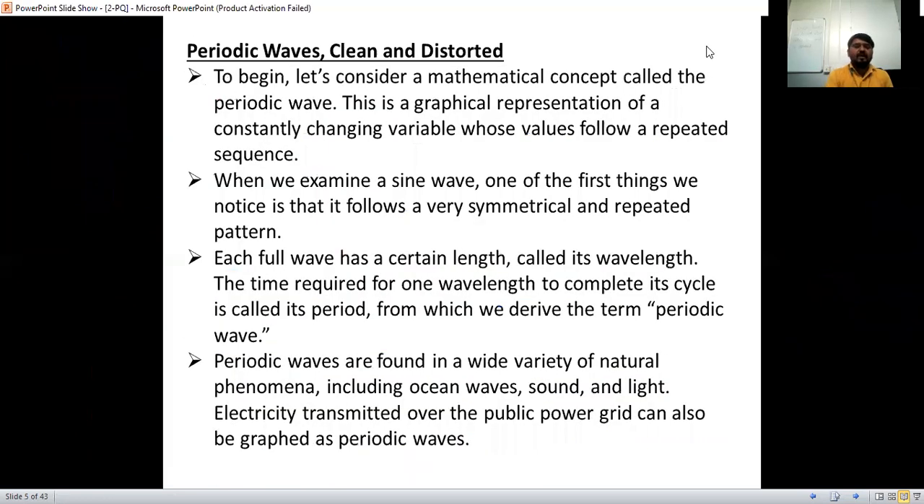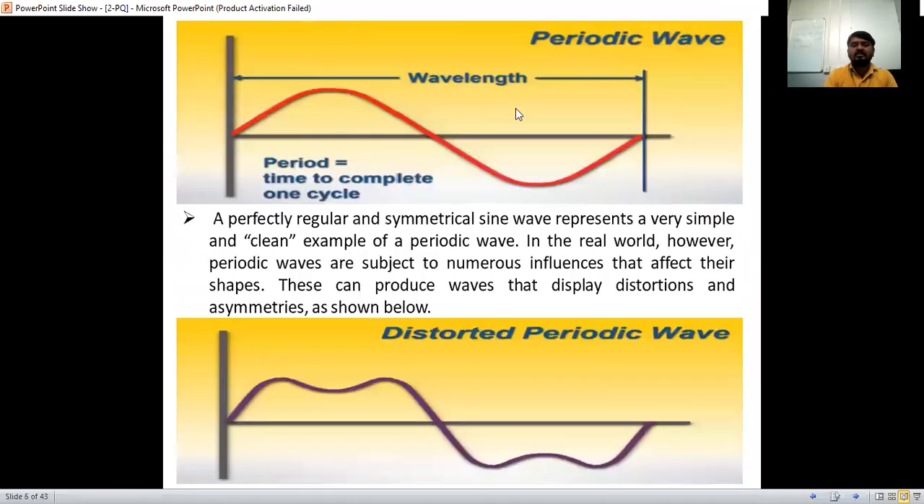See here, these are periodic waves, clean or distorted. We are going to call this one distorted waveforms. We will consider the mathematical concept called a periodic wave. Now the graphical representation: this is the periodic waveform. The time taken to complete one complete cycle is called the time period, also called the wavelength. From 0 it has started, a half cycle, and another negative half cycle. This is called the periodic wave, a fine waveform.